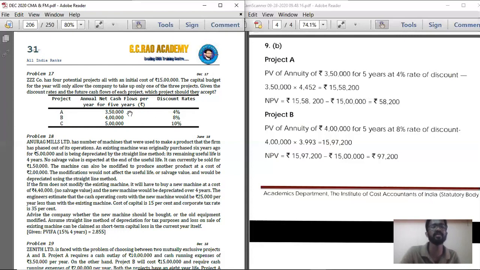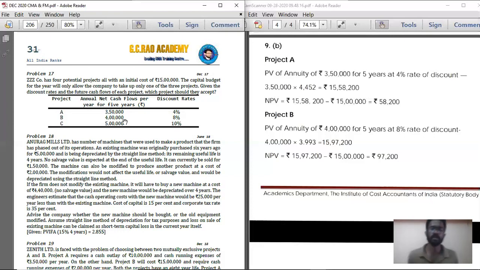If you multiply this annual CFAT with the annuity factor at the rate of 4% for 5 years, that is 3,50,000 into the annuity factor, you will get the present value of cash inflow. And if you deduct 15 lakhs, that is the present value of cash outflow, from that you will get the NPV. You should compare all the 3 NPVs, that is project A, B, C, and suggest which project is acceptable. So same repeated problem.